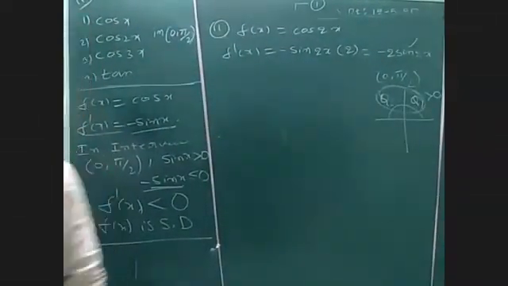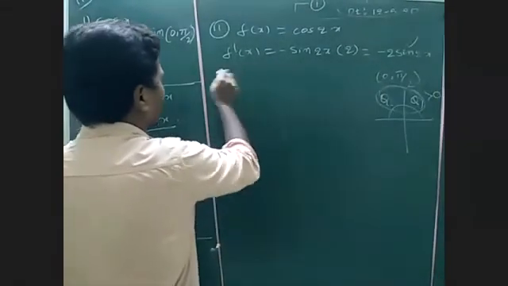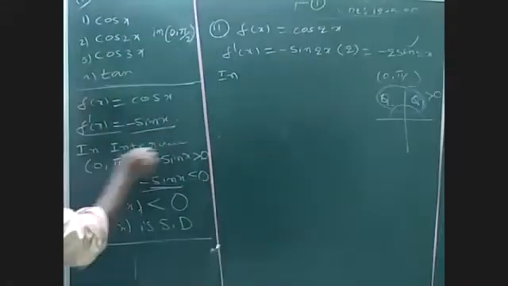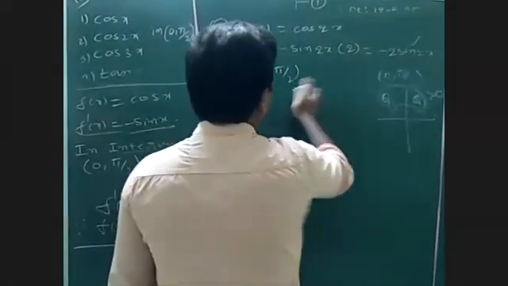Okay. So here, what shall we conclude? Clearly we can write here f dash of x is the same as before, in the interval 0 to pi by 2.